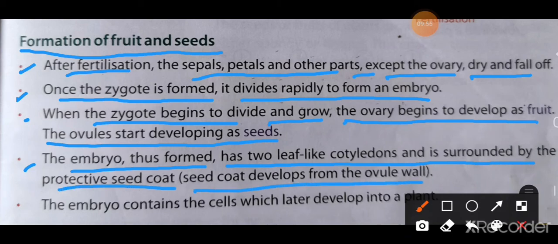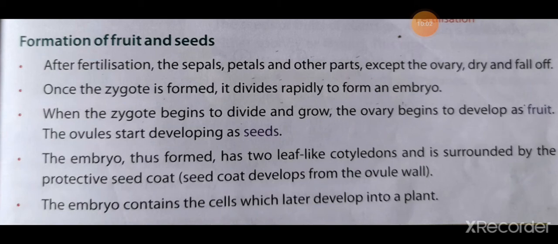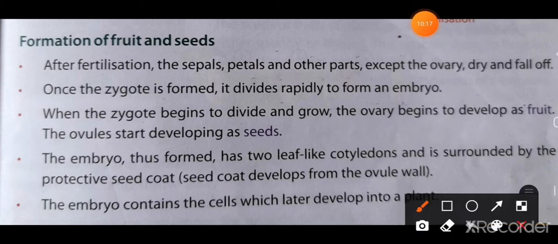Now the last one, the embryo contains the cells which later develop into a plant. So after the fertilization, the sepals, the petals, and the other parts of the plant except the ovary all dry and fall off. And once the zygote is formed, it divides again and again. It continuously divides and forms an embryo.